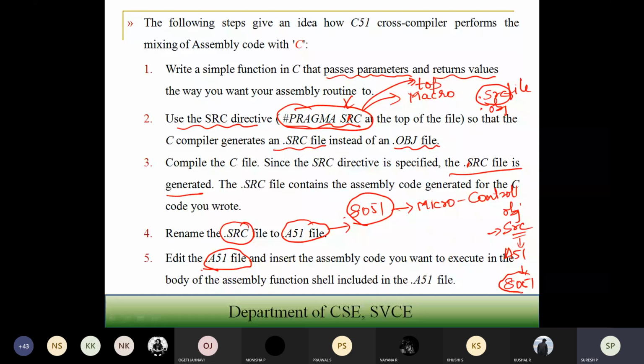Here, readability, modification, and bug fixing are easy in C language, whereas in embedded C, readability, modification, and bug fixing are not easy. So these are some of the differences between C and embedded C.